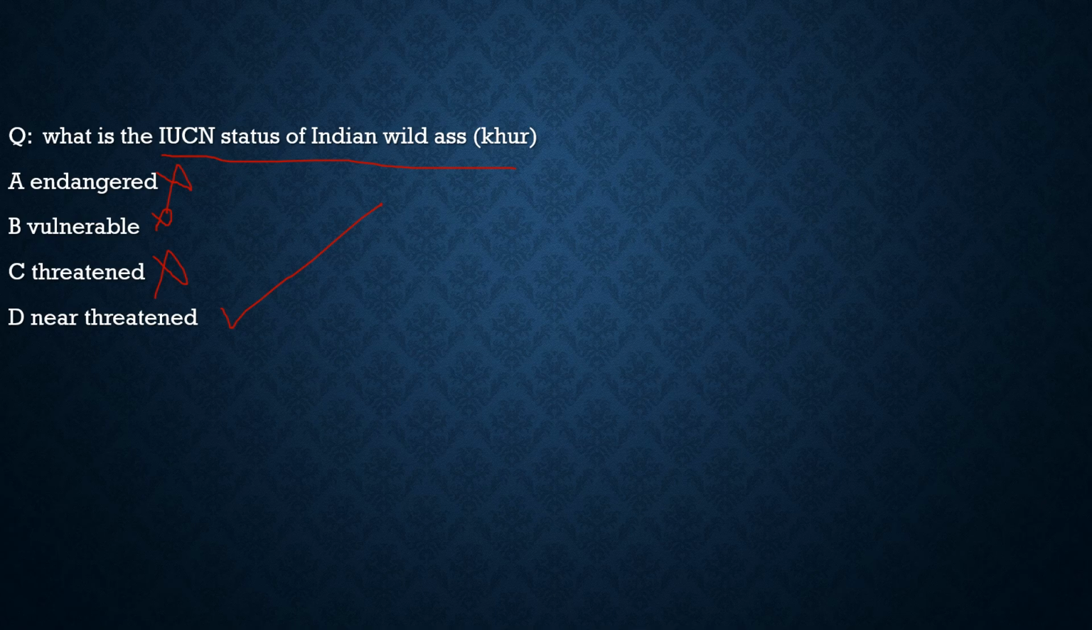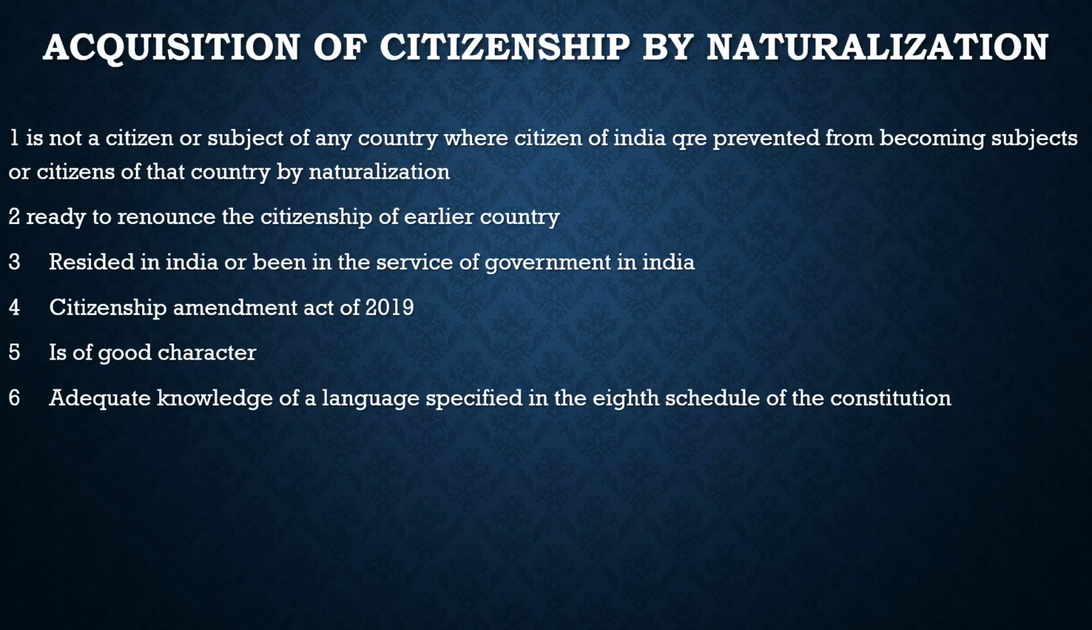Now let's move to the static topic, which is the acquisition of citizenship via naturalization. We had discussed earlier how a person can acquire citizenship by birth, by descent, by registration, and today we have reached naturalization. Here the criteria are very simple. We have often heard about them. Now let's try to discuss them and get the basic idea of what they are.